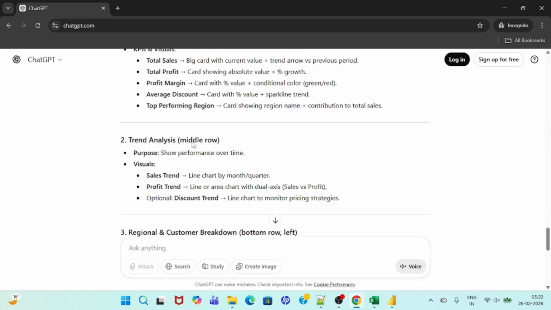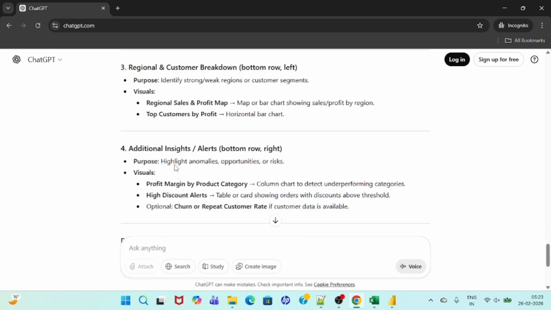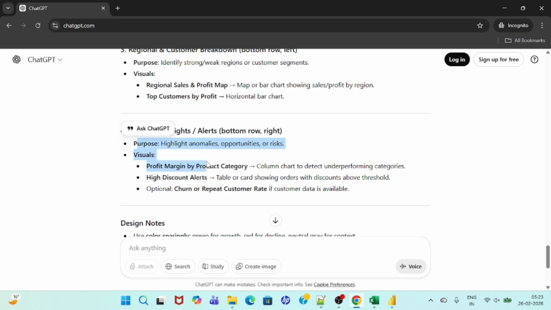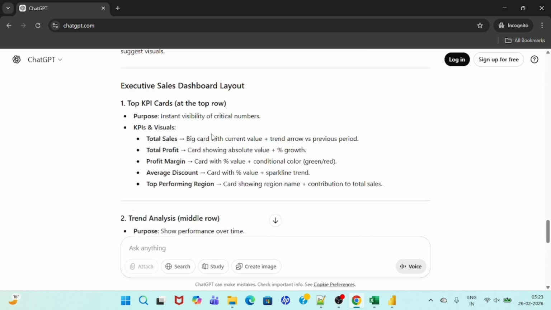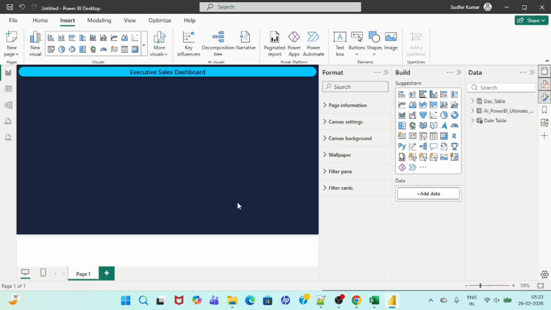You could see this line chart and then profit region, this visual. It has been suggested because this is an executive dashboard, and if you want to develop an executive dashboard, then you should be showing only 3 to 4 visuals, not more than that. Okay, not more than that.